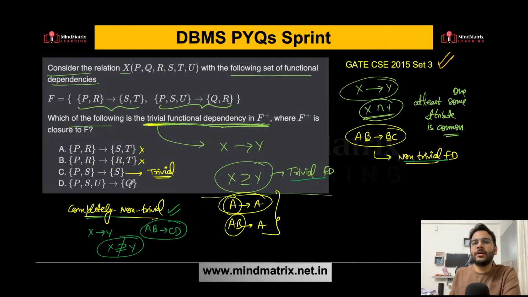This is a trivial functional dependency. Why? Because the left hand side is the superset of the right hand side. S is already present over here. Now what about D? PSU determines Q. Again, this is completely non-trivial. So option C is the correct answer over here.